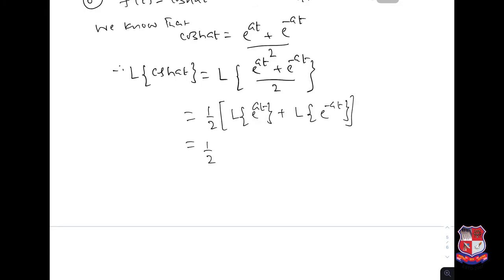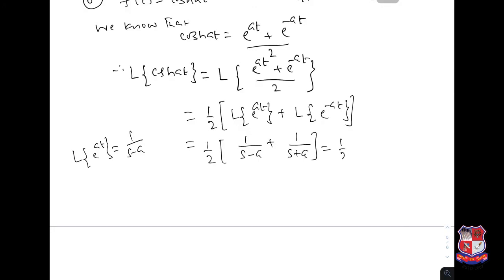Now the standard Laplace transformation of e power at is 1 over s minus a, and the Laplace transformation of e power minus at is 1 over s plus a.